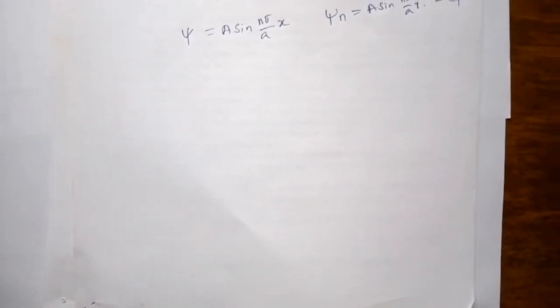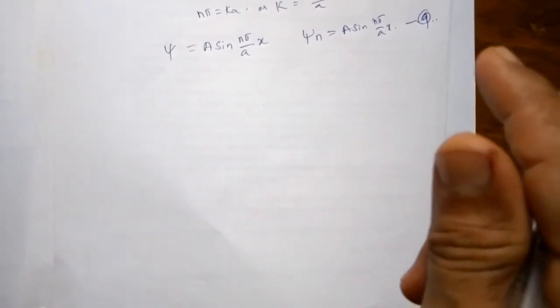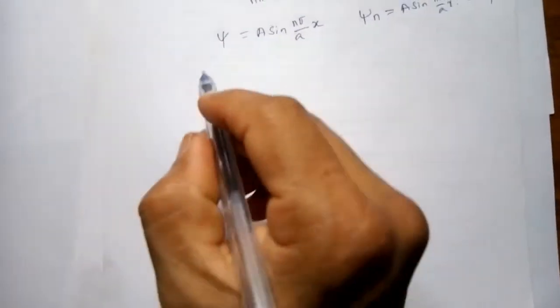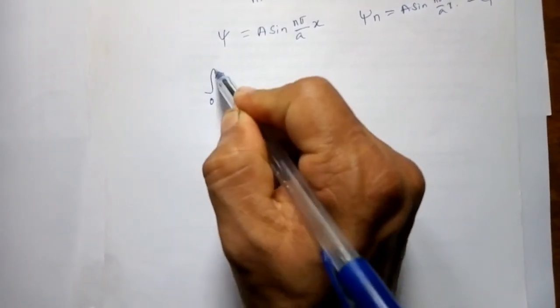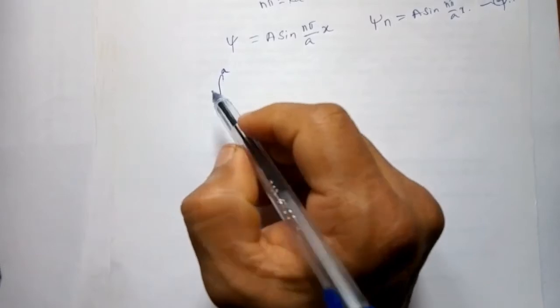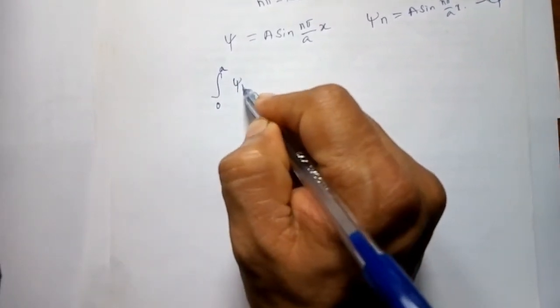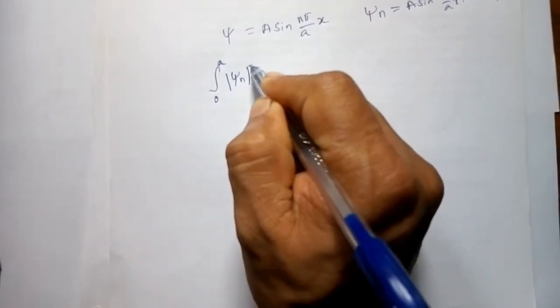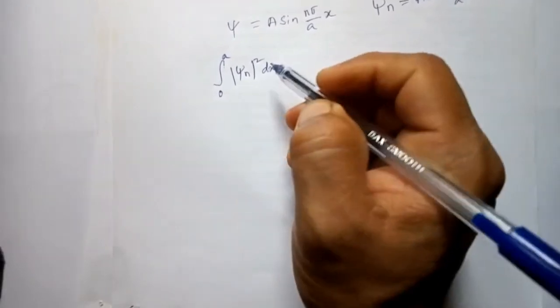Since the particle is inside the box, the probability of finding the particle is 1. So we can write the integral from 0 to a, because the particle is inside the box, of |ψn|² dx is equal to 1.